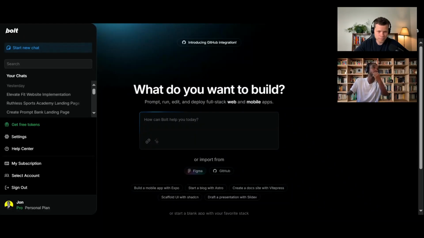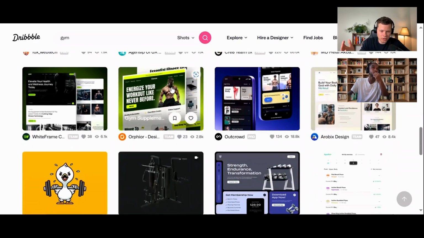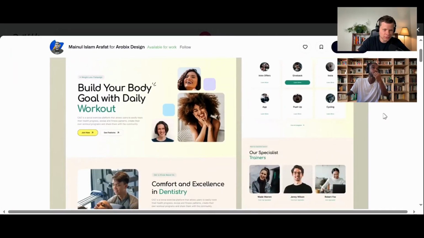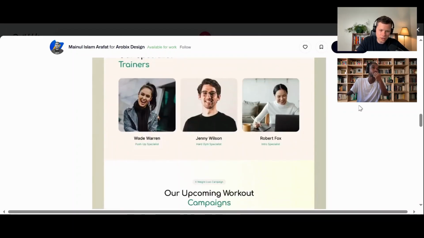So I was looking up gyms before. Perfect. So you can find a gym on Dribbble. For anyone that doesn't know what Dribbble is, it's basically like a lookbook of different websites, right? So you can say, hey, in this instance, I want to see gym websites for inspiration, or agency websites, or e-commerce websites, right?